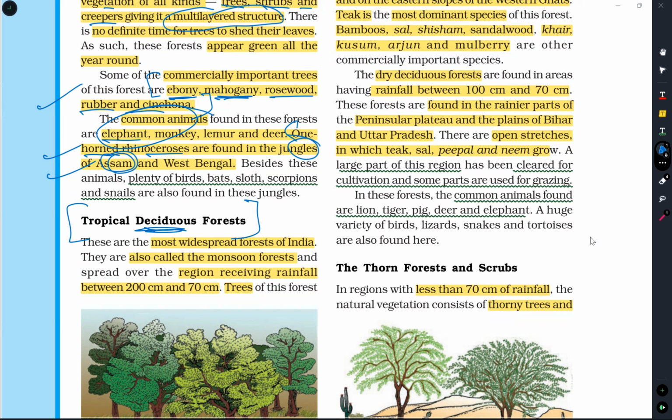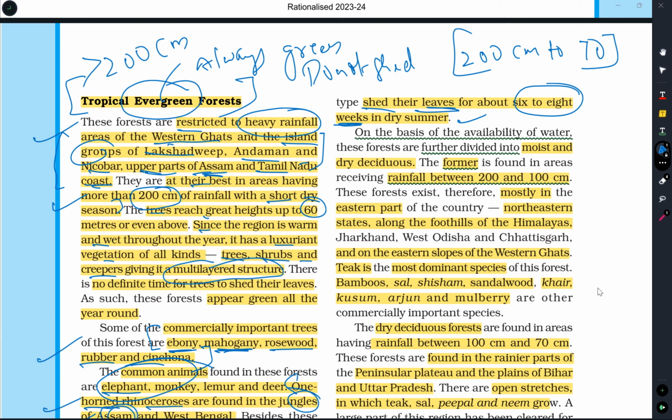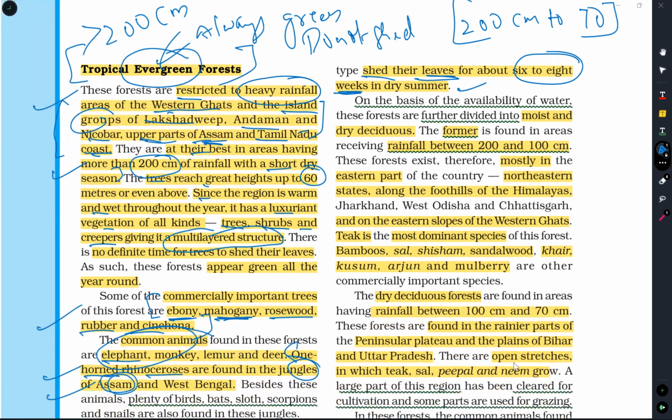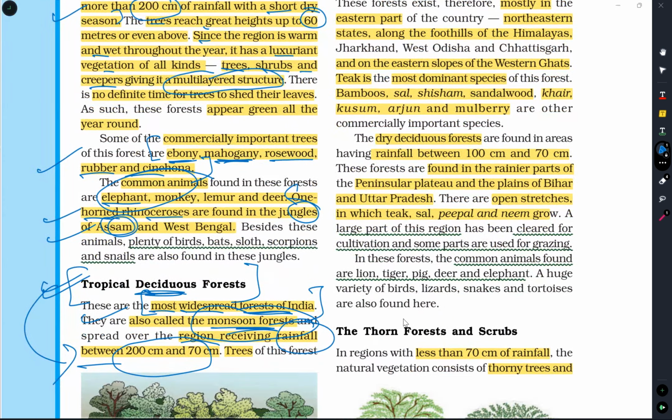Also, one of the major differences is that they shed their leaves for about 6 to 8 weeks in a dry summer season. That is why they do not appear green all through the year, whereas in evergreen forest they do not shed their leaves. That's why we call it evergreen forest, and this type of forest deciduous forest.